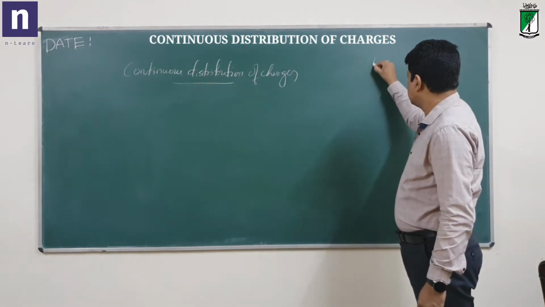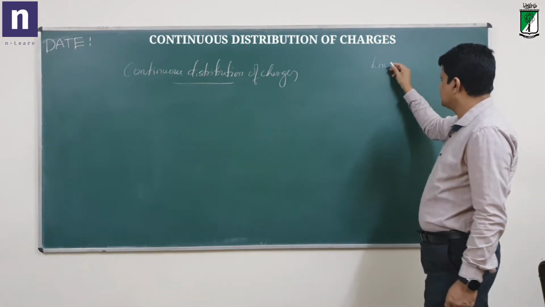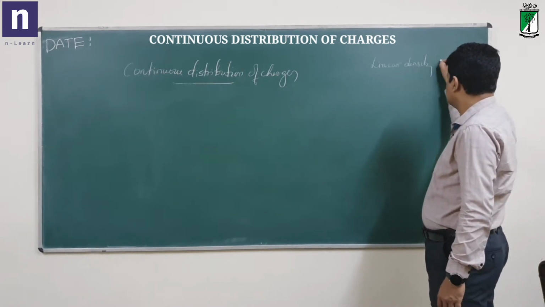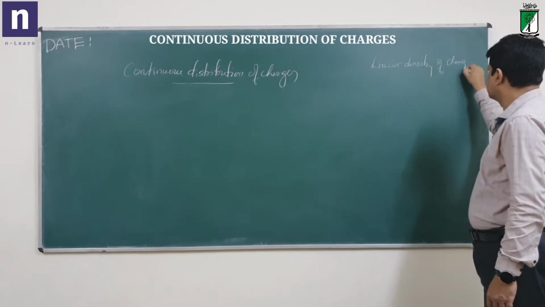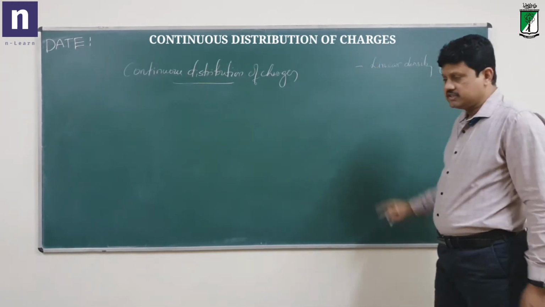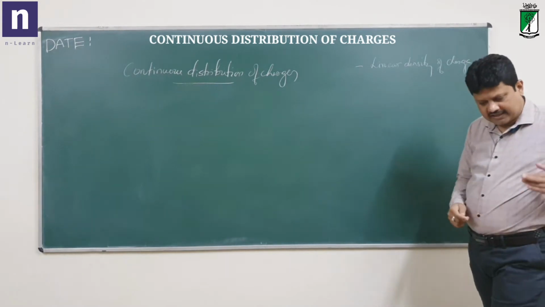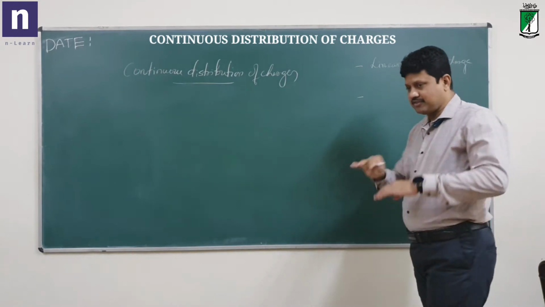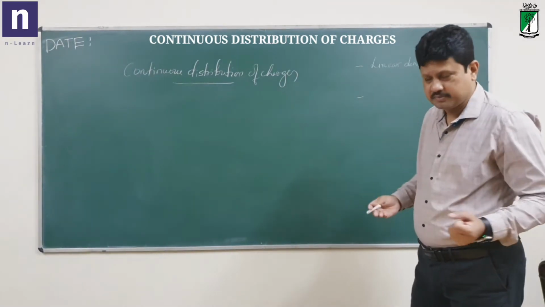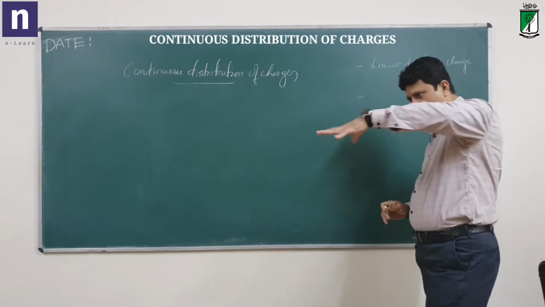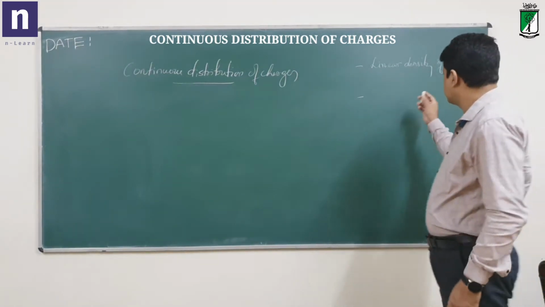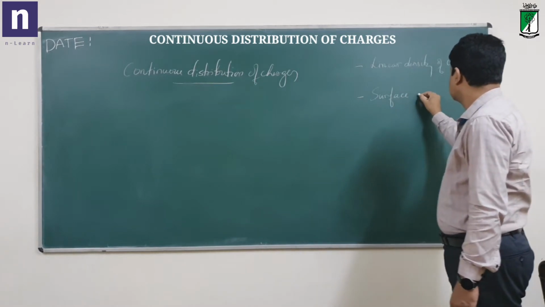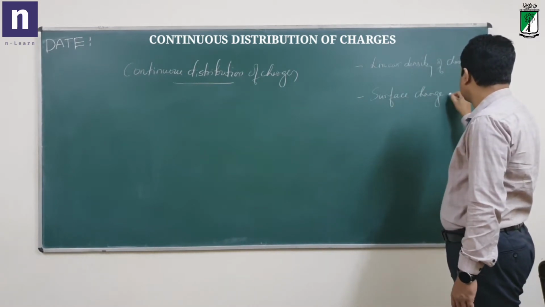There we come across an important quantity called linear density of charge. This is along the length, when the charge is along a length, so through a wire or something like that. The second case is on the surface of a body, that is on the surface of a conductor maybe. So the charge is distributed throughout the surface with some density. So there we come across something called surface density of charge, or surface charge density.